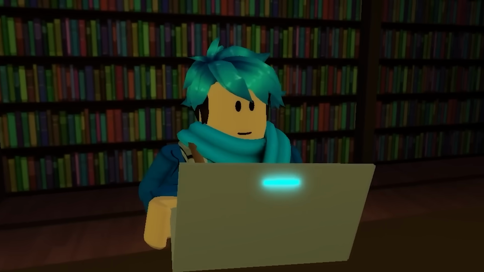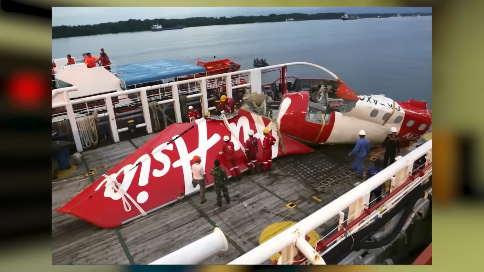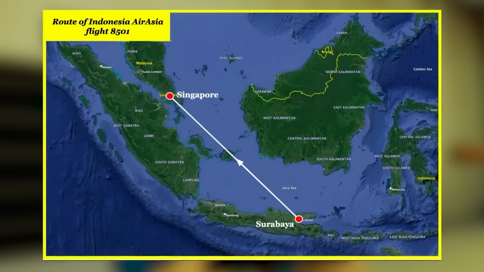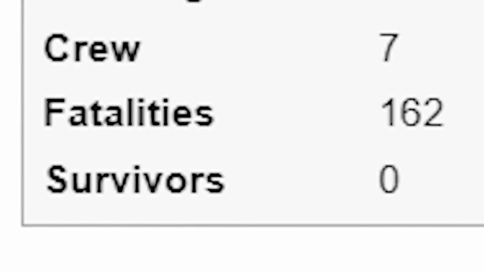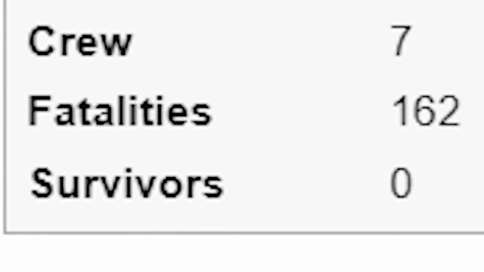Okay, what do the comments say about this? The pilot turned off the circuit breakers because of an ECAM message that kept showing up. The plane lost control because of it and it crashed. Wait, really? That's why? It's all because the captain disabled the circuit breakers. So here's all that remained of the plane. Man, that's unfortunate. And this happened in December 2014. So this was the route that it was going for. And yeah, there's 162 fatalities, 0 survivors.